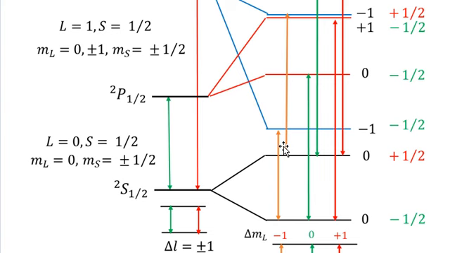The other two light brown transitions have also been shown, and you can see that for these the delta ML is equal to -1, because here the transition starts from delta ML equal to -1 to the 0 value of the ML in the ground state, and the second starts from delta ML equal to -1 to the ground state. So the change is delta ML equal to -1. Okay, these are the six lines.